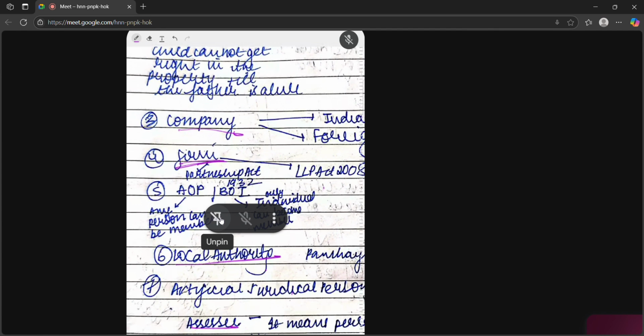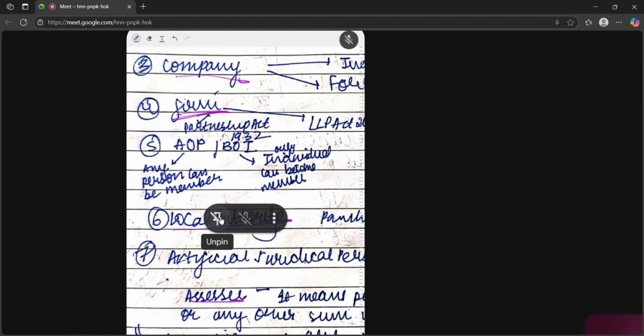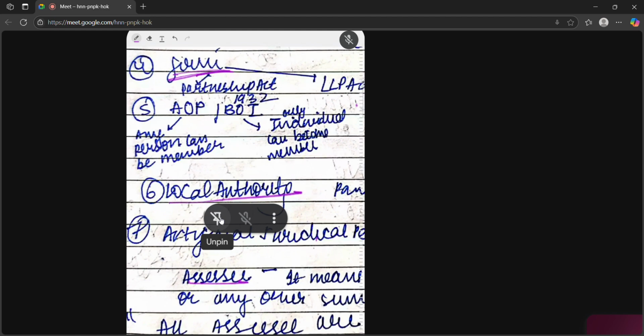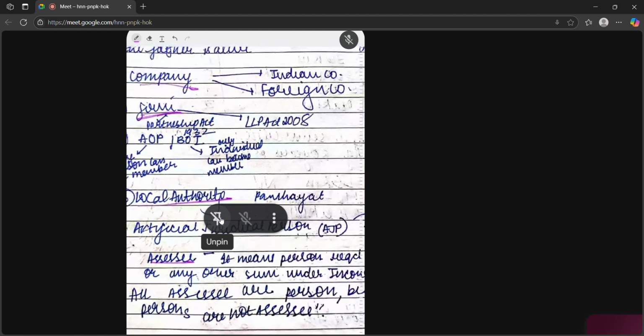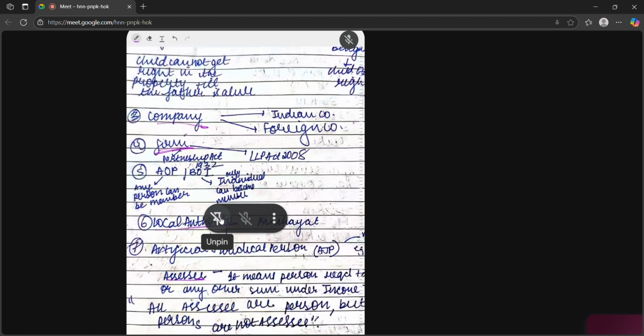Then is AOP. AOP means Association of Persons. Any person can be member. Any person means artificial juridical person, company, firm, anyone. And BOI means body of individuals. Only individual can become member. Individual means natural persons. Then sixth is local authority. Local authority means panchayat, municipality, like this only.